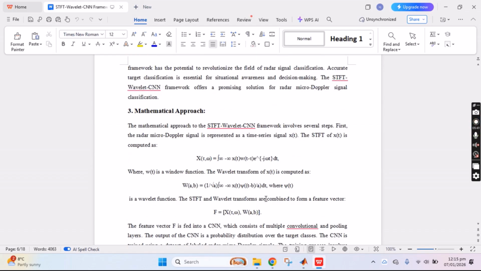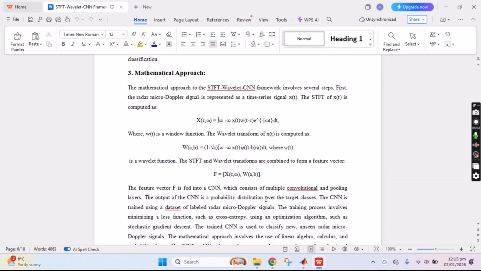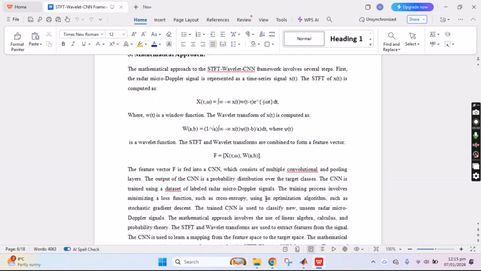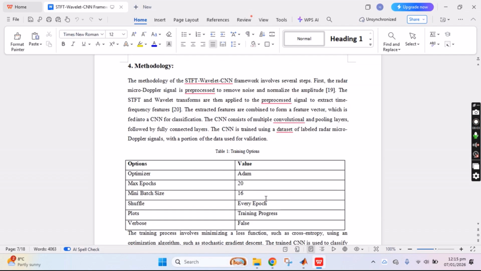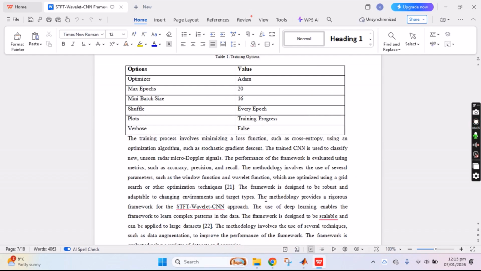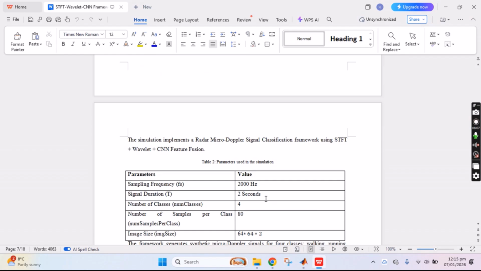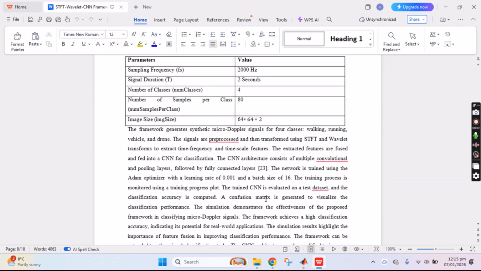Then the problem statement and the mathematical approach. In the mathematical approach, I have added the complete radar micro-Doppler signals in terms of time series signals and how we can compute the short-time Fourier transform. These are the equations presented in it, and then the methodology with the parameters of training options and design of MATLAB simulations according to the simulation parameters used.